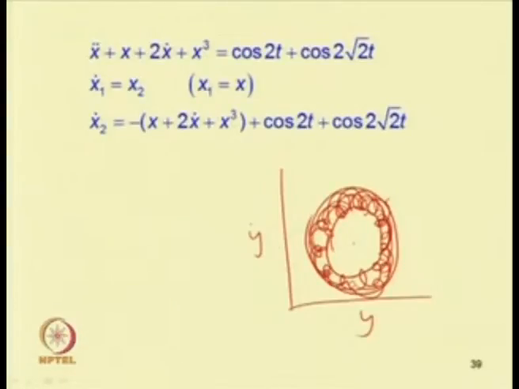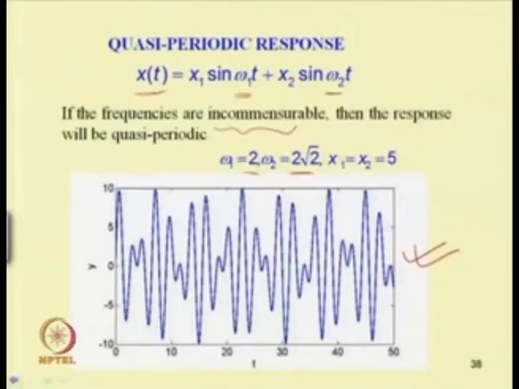If we take the Poincare section of this, how do we take it? We have to find the minimum time period. In this case omega2 equal to 2 root 2, so T1 equal to 2 pi by omega1, which is 2 pi by 2, equal to pi, and T2 equal to 2 pi by 2 root 2, which becomes pi by root 2. So, in this case T2 is the minimum time period.